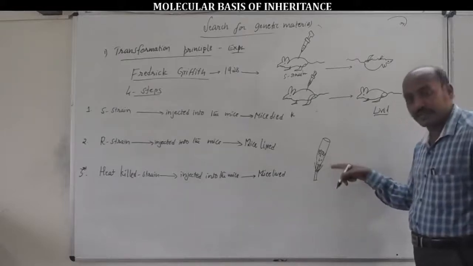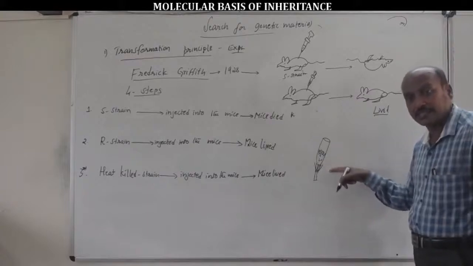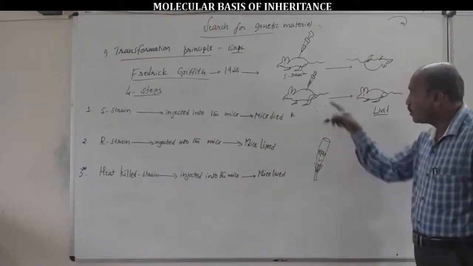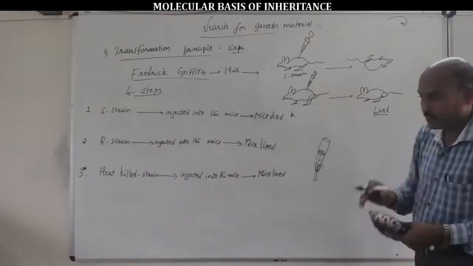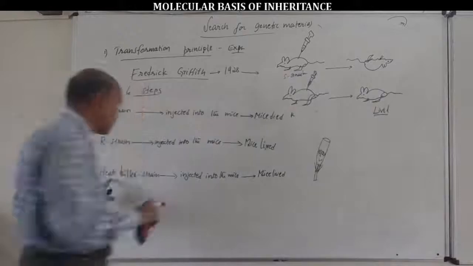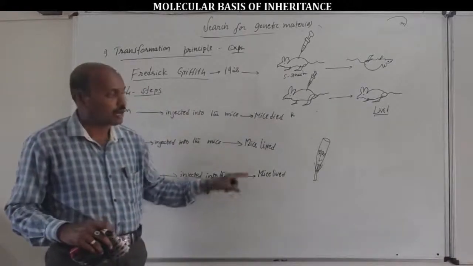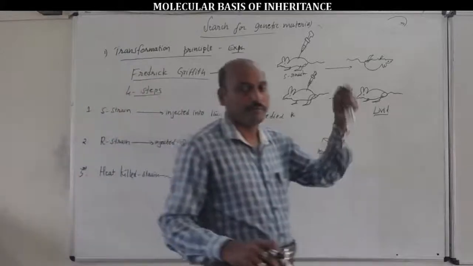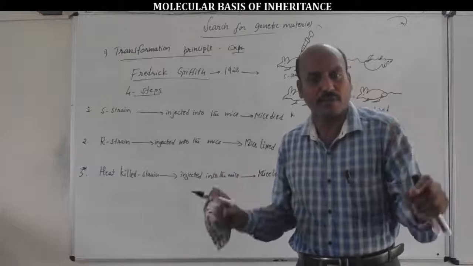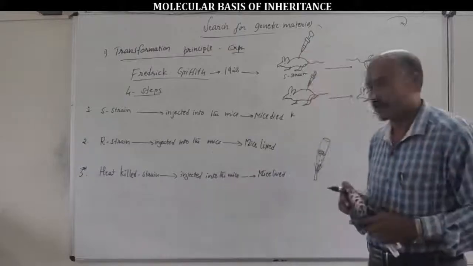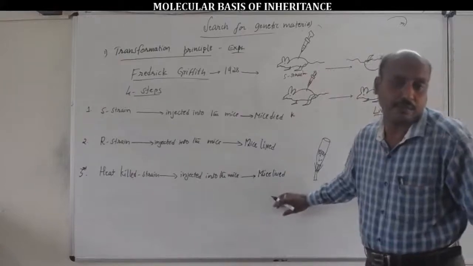Such killed culture medium with destroyed bacterial cells is loaded in the injection, then injected into the mice. That means the heat killed S-strain bacteria injected into the mice. After some period of time, mice will survive due to absence of pneumonia fever. That is the third step of description of the Griffith experiment.